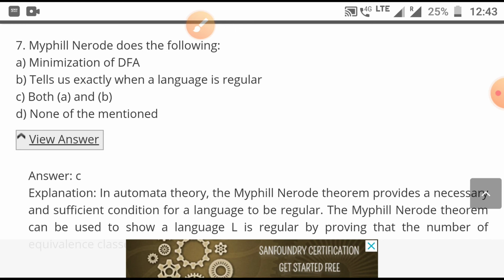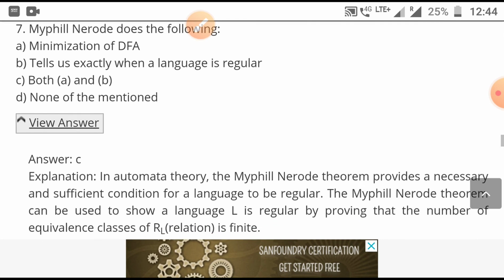So A and B both are correct. Yes, I got it, it has been used in minimization of DFA. We can minimize using the Myhill-Nerode theorem, and about surety of whether a given language is regular, we can also use the Myhill-Nerode theorem. So option C is the correct option.